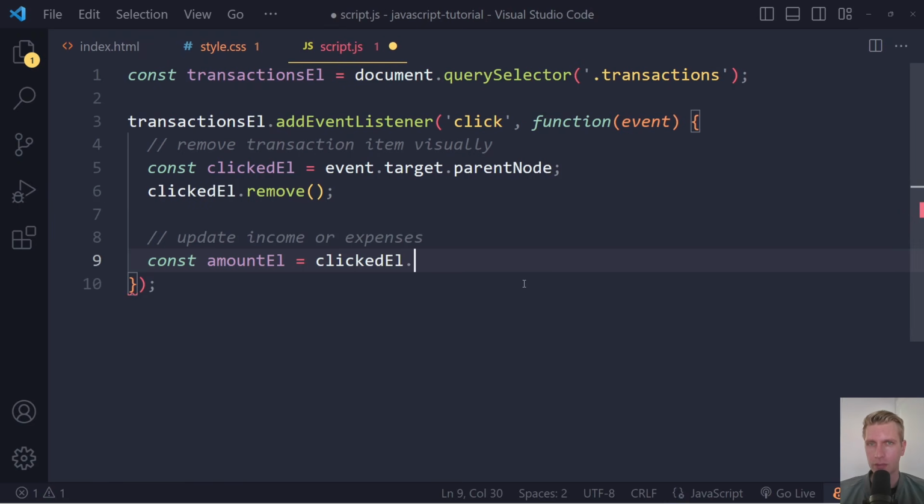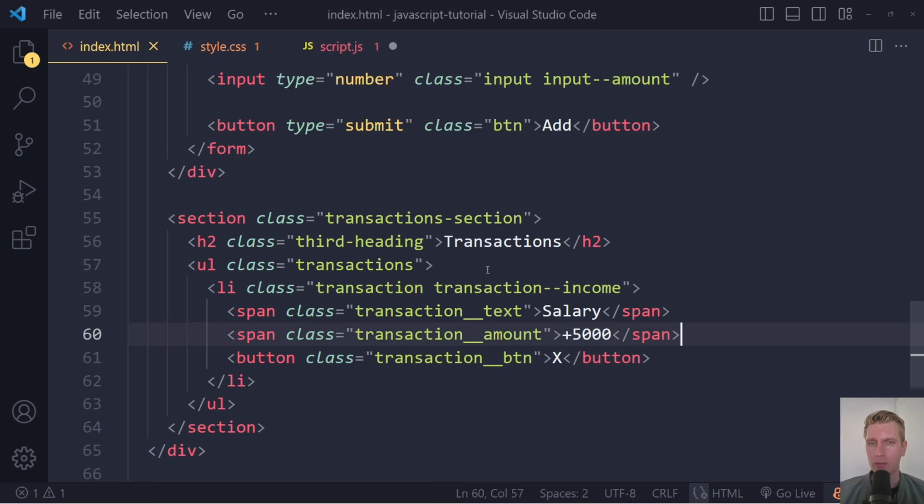So how to get a reference to an element? Well, we've already done that. We've used query selector. Now we've done that on the complete document. So we're basically querying the document to select some element with a class of transactions. Here we don't want to search through the entire document, only in the clicked element.